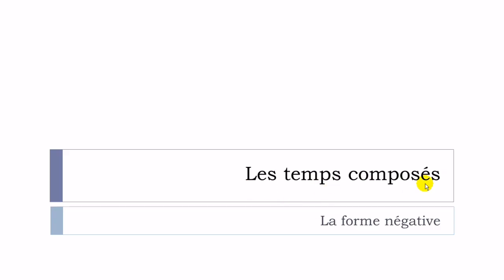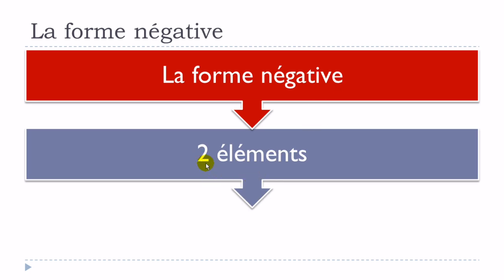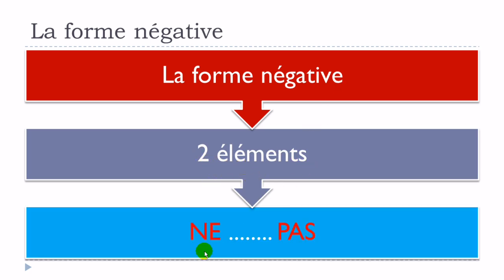First, les temps composés, so the compound tenses, and especially la forme négative, so the negative form with compound tenses. So, if you remember, la forme négative in French, if you want to express the negative form, then normally you get two parts, deux éléments. The first one is ne, and then normally the verb is coming after, and the second part is pas.